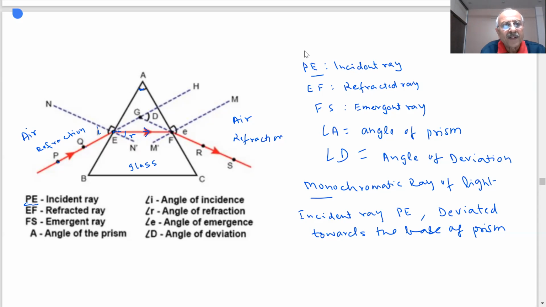Now you will see this light is going to go like this, but it doesn't go like this. It gets refracted. Then once it comes out of the prism, it suffers an angle of deviation D. This has got deviated towards the base of the prism. So this is a glass prism on which we are performing an activity by passing an incident ray. I am using 2 pins, and here I use 2 pins. So you understand now what is the incident ray, refracted ray, emergent ray, angle of prism, angle of incidence, angle of refraction, angle of emergence, and angle of deviation. These are important, which will be used by us.